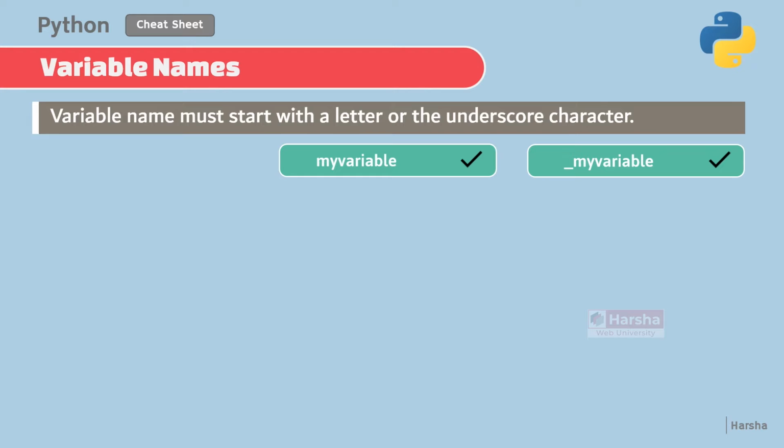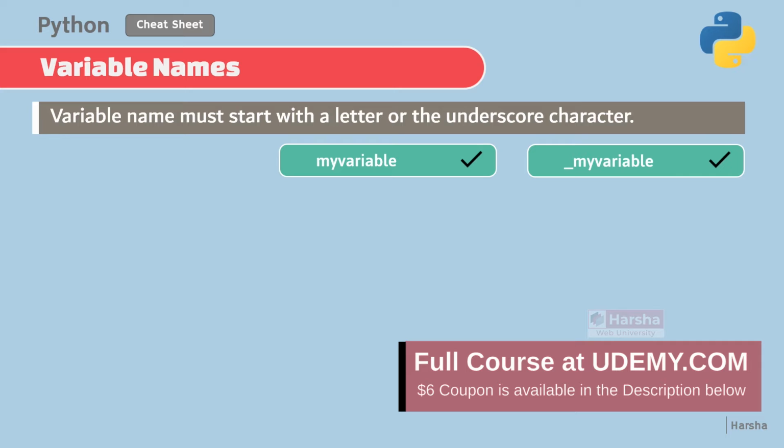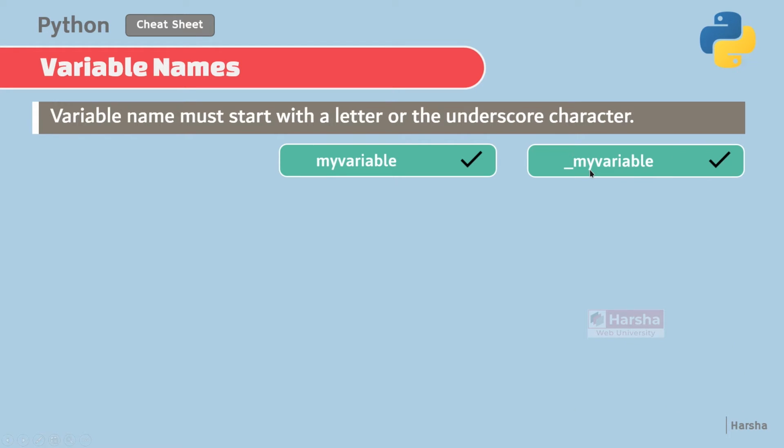The first rule that you require to follow for variable names is every variable name must start with a letter or underscore. For example, you gave the variable name as myvariable without space and it is valid. Another example is myvariable prefixed with underscore. So underscore is a valid beginning of the variable name in Python. For example, you can give variable names like _person_name, _age, etc.